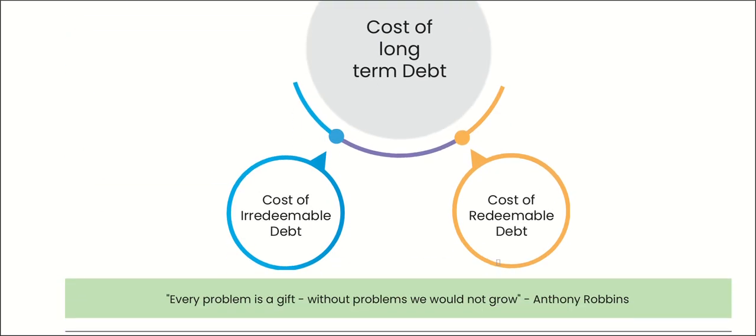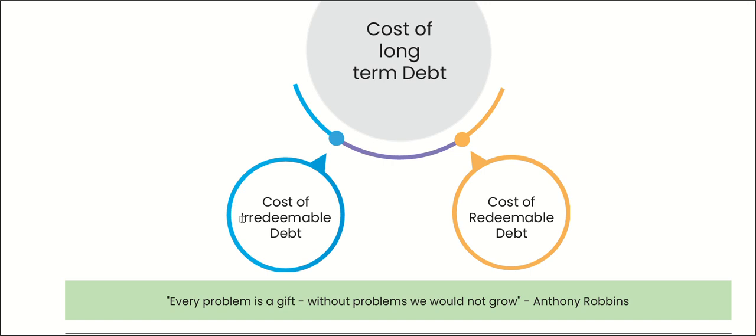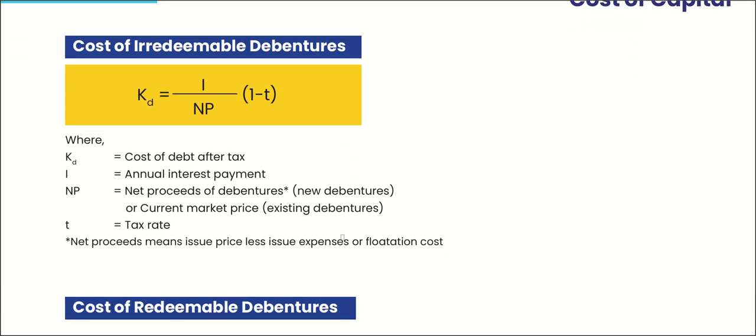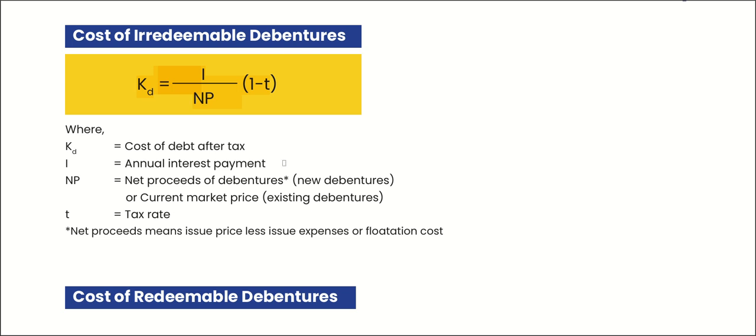Cost of long-term debt: cost of irredeemable debt, cost of redeemable debt. Irredeemable debt formula is KD equals interest into 1 minus tax upon NP, net proceeds.